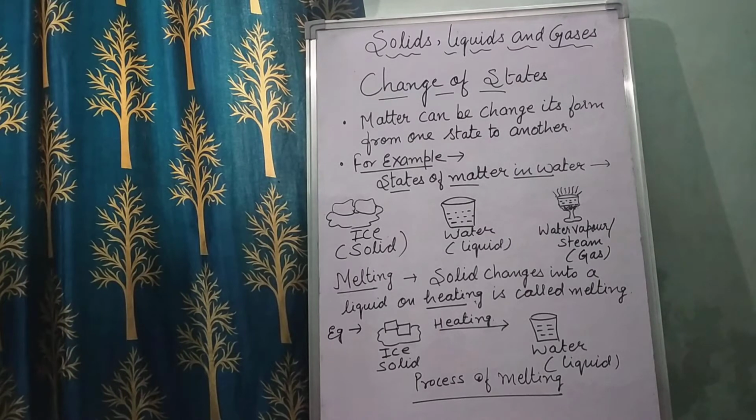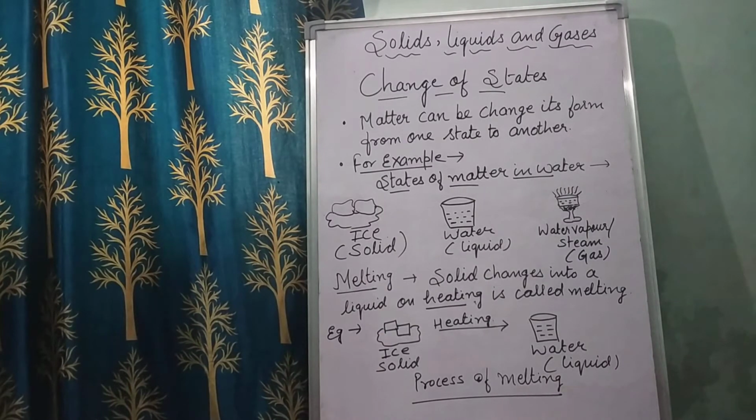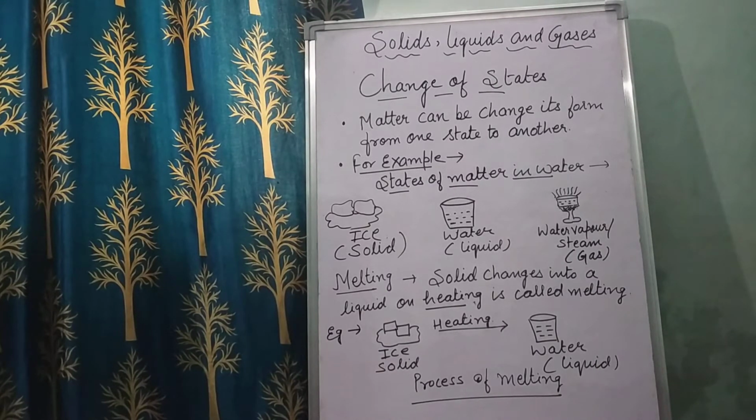So children, again I am repeating, the process by which a solid changes into a liquid on heating is called melting. Right? So don't get confused. For example, an ice cube. What will happen if you keep it outside? After a few minutes you will see it will start melting. How will it melt? Because of the heat generated outside, which converts this ice cube, the solid form of water, into the liquid state of water. So this process is called melting. Right?